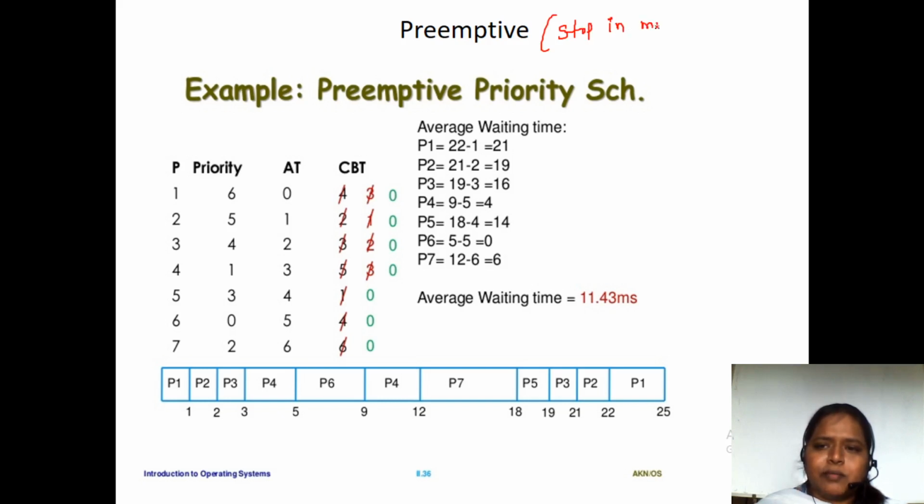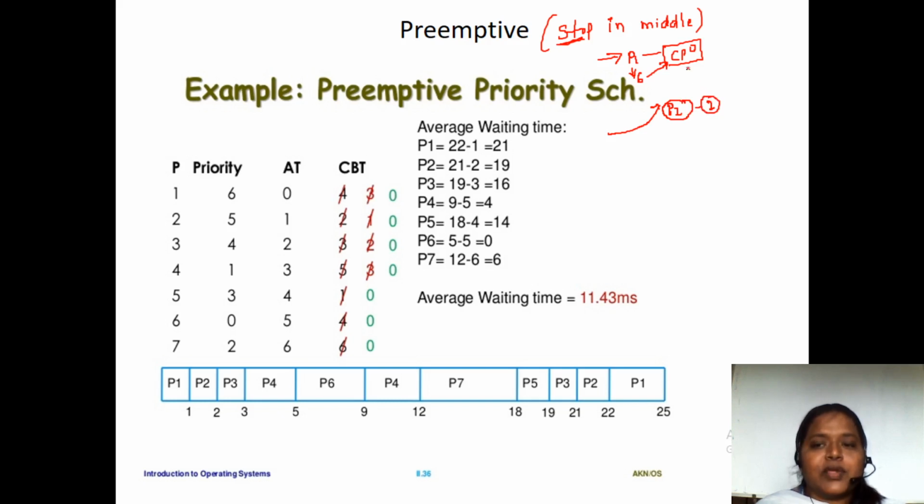Suppose the P1 process is executing in the CPU and P1 has sixth priority, and while it is executing, the P2 process came, which has priority 2. So we stop the P1 process and give a chance to the P2 process. So that is the preemption.